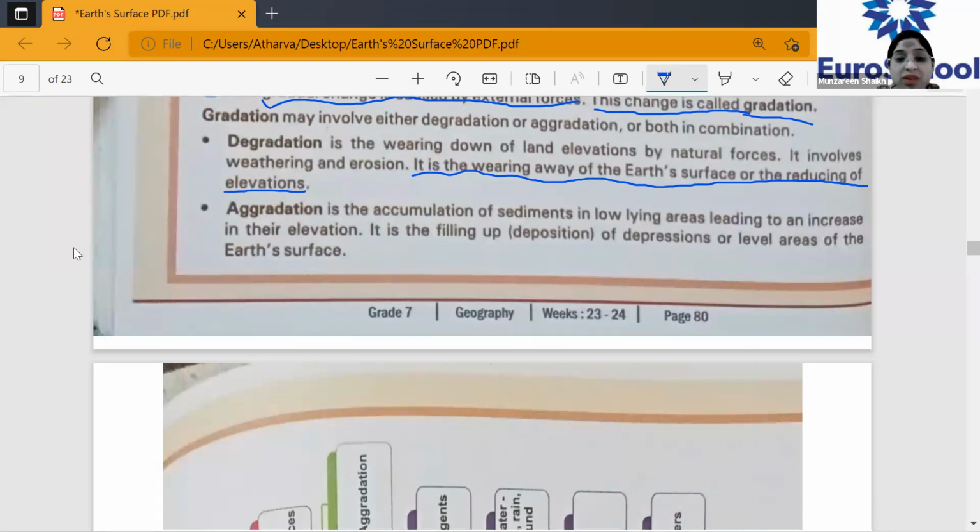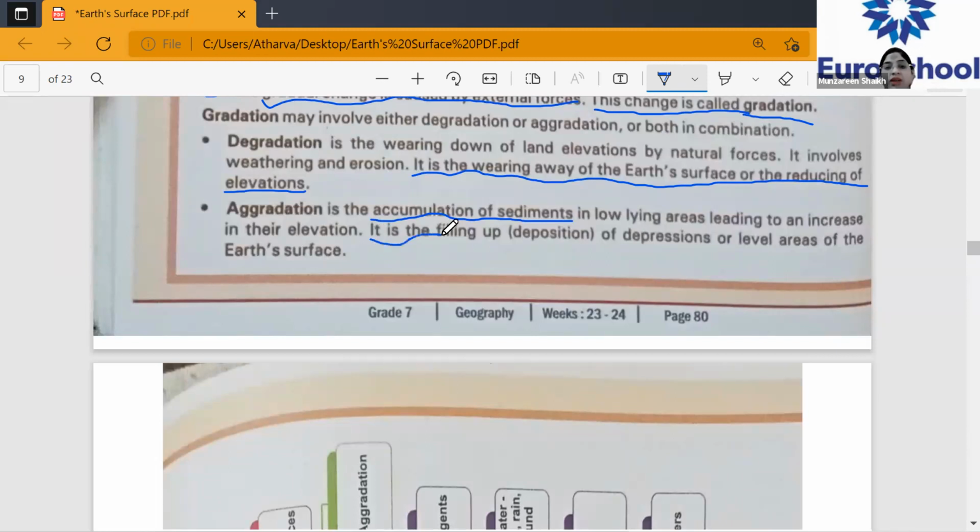All right. Now, what is aggradation? This is exactly opposite to degradation. This is accumulation of sediments. Please underline. The word itself is self-explanatory. Here there is an accumulation of the sediments in the low-lying areas, leading to an increase in the elevation. It is the filling up, deposition in depressions and low-level areas of the Earth's surface. Please underline this.